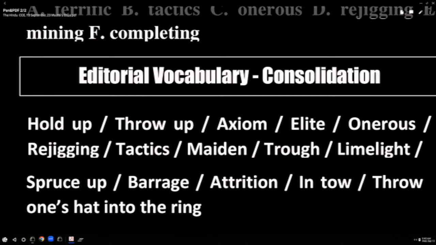And what is the next one? Limelight. Part of speech, noun, but idiomatic expression. To be in the limelight. What does it mean? To be in the eyes of the public and everyone talks about you, or the media also writes about you. What is the next one? Spruce up. Part of speech, phrasal verb. Trim. Make something neat or better.